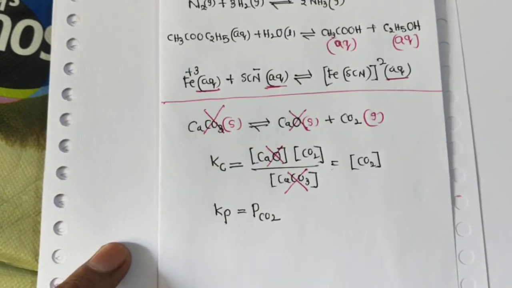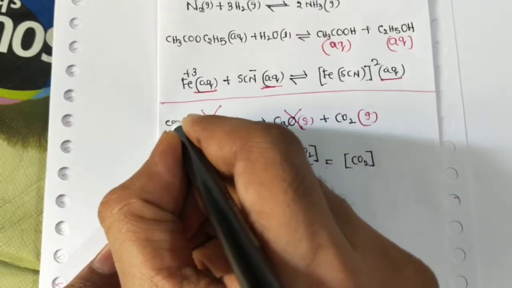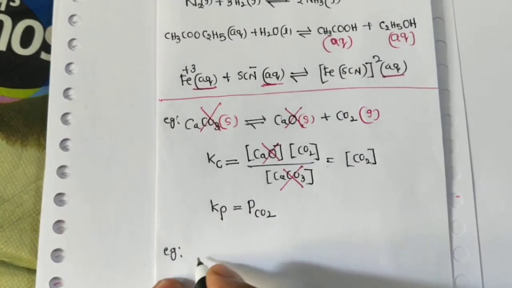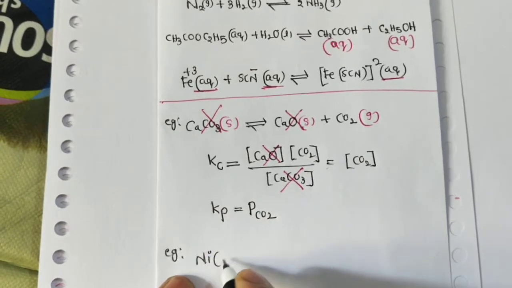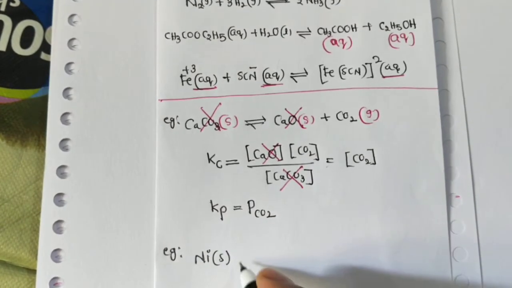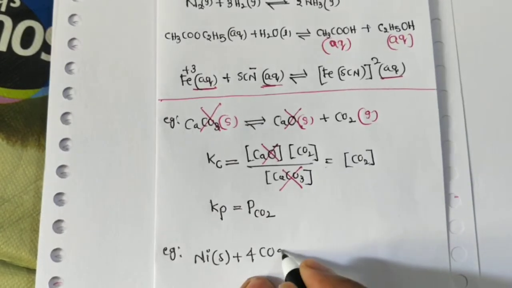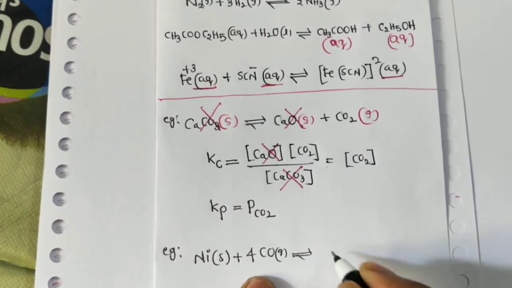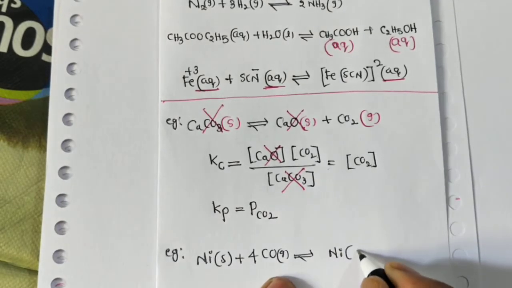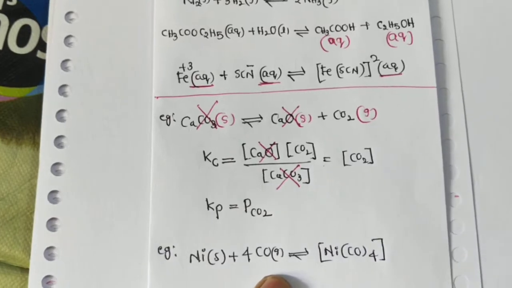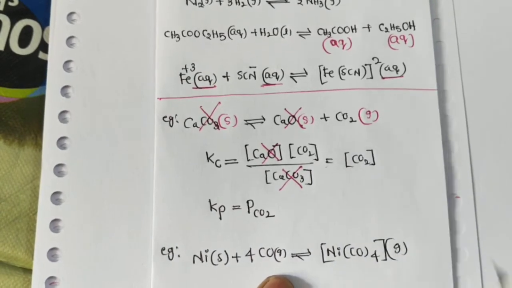So next, another example of heterogeneous equilibrium. Nickel metal reacts with 4 moles of carbon monoxide gas to form nickel tetracarbonyl, a gaseous phase.